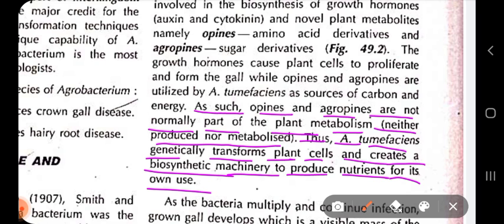On the other hand, it is using all the plant's energy to make these opines, which are not normally part of the plant's metabolic products. And due to the presence of auxin and cytokinin, abnormal growth from the expression of these genes leads to crown gall formation.